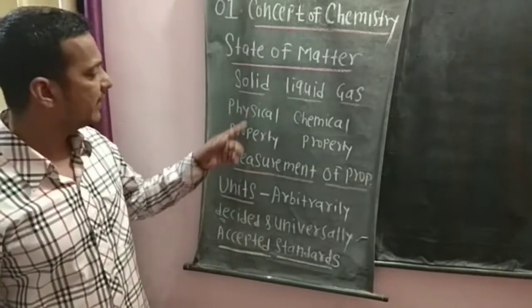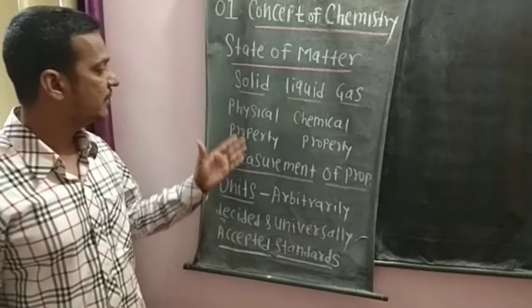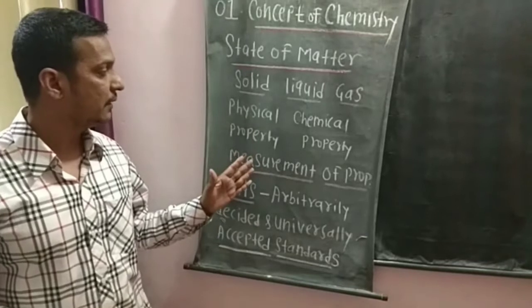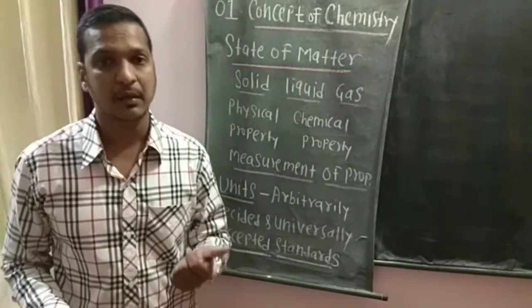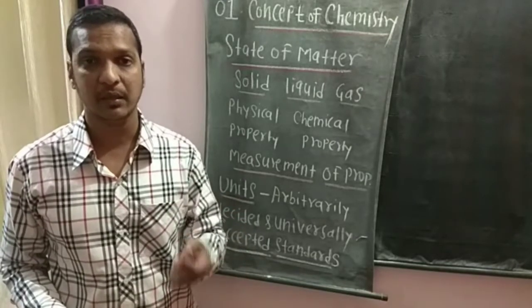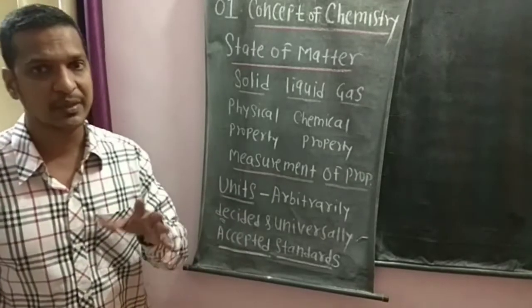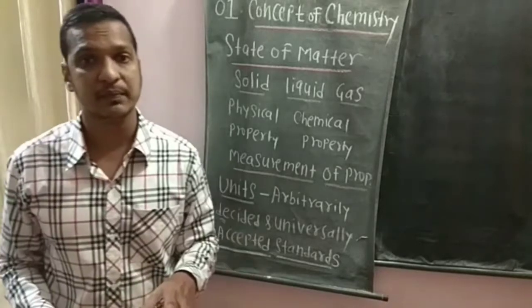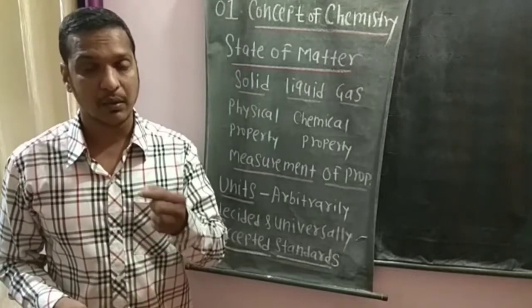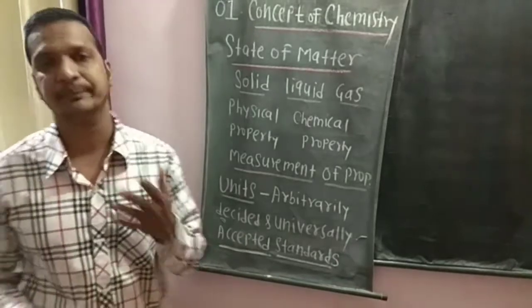Then we have two categories of properties of matter: physical property and chemical property, that we have already discussed. Physical property means molecular mass, weight, density, temperature, length, volume, melting point, and boiling point. So these are some physical properties of substances. Chemical properties mean chemical reactions. We have already seen the difference between physical property and chemical property in the last part.